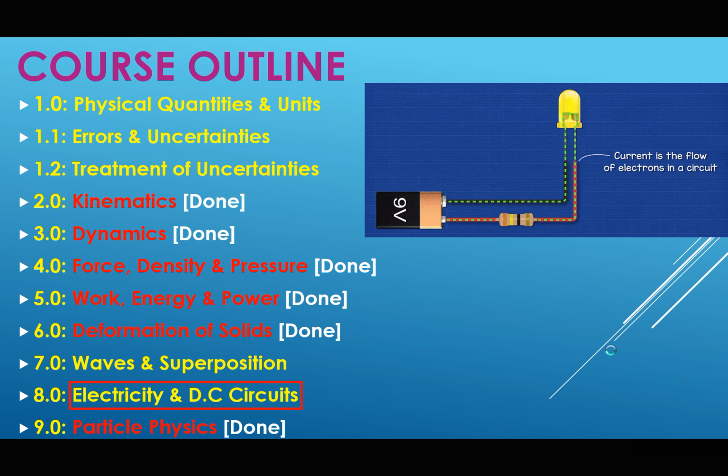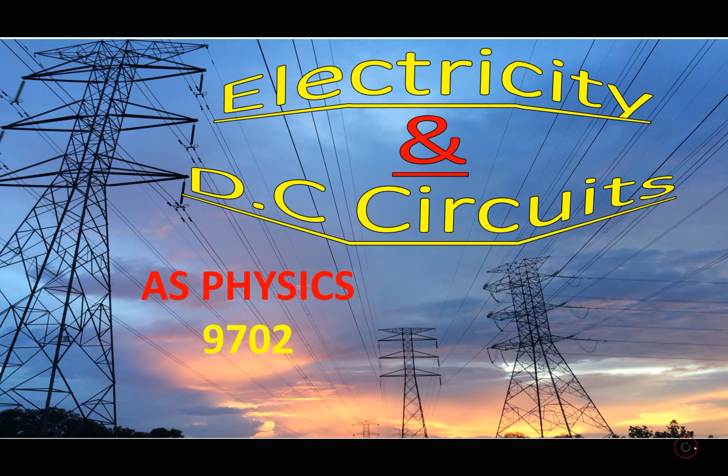Waves and superposition are two topics, but I decided to make it one. Then electricity and DC circuits are also two topics. Electricity is current electricity, then DC circuits could be independent, but I chose to make it one topic. So we are going to focus on electricity. Like I said, this is AS physics and this is going to be electricity lesson 1.